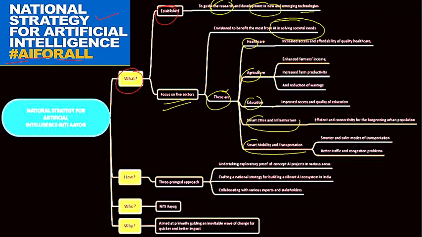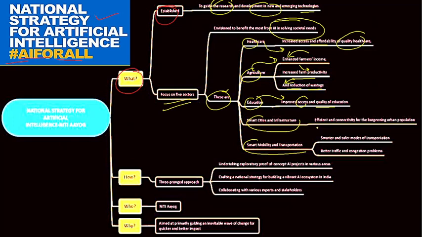In the case of healthcare, it will improve the affordability and accessibility of quality healthcare. In the case of agriculture, as we know that we have a target of doubling farmers' income, it will help in enhancing the farmers' income directly and indirectly, increasing farm productivity and also minimizing wastage. So we'll be reducing the wastage also. Then in education, app-based development and AI-based boards have been developed for developing content, so it will improve the access and quality of education at the same time.